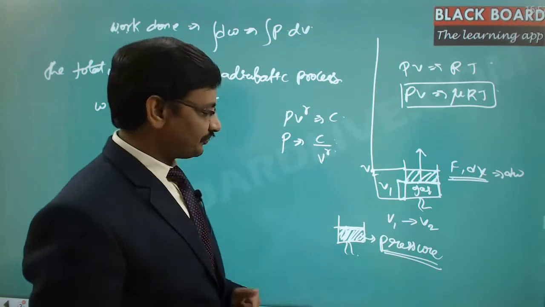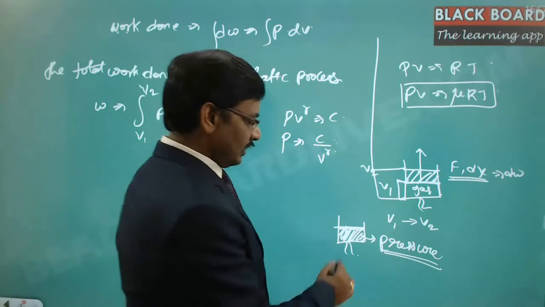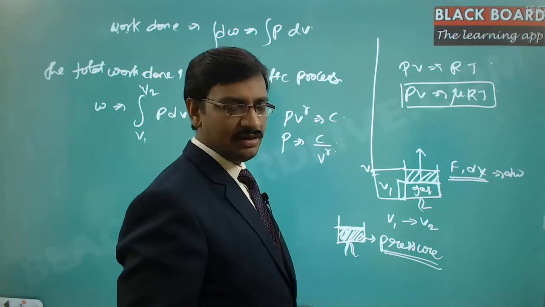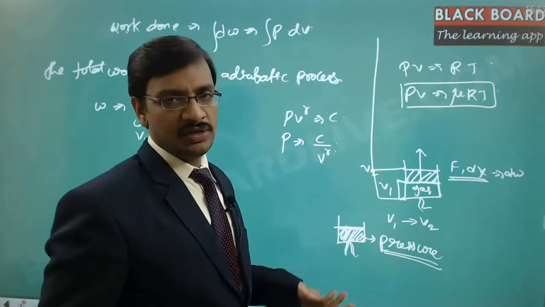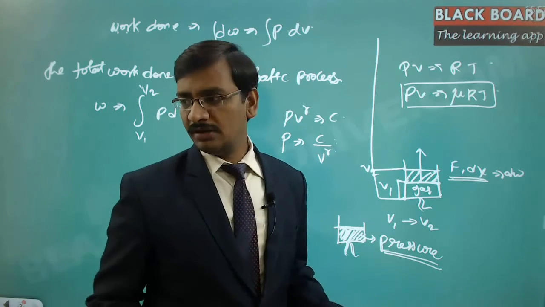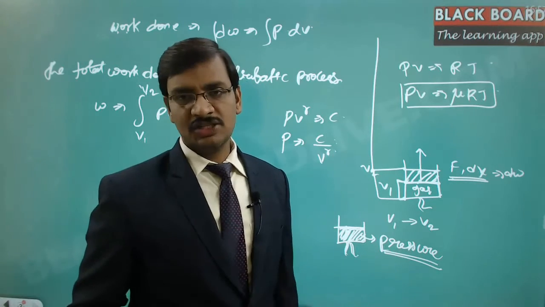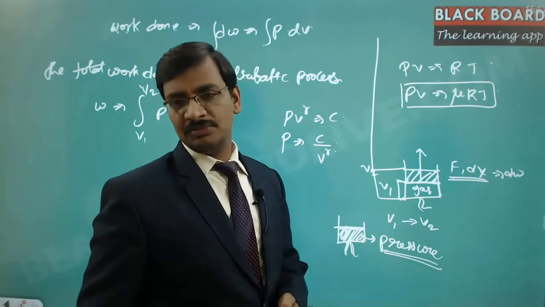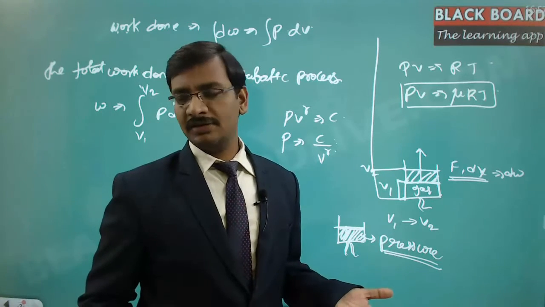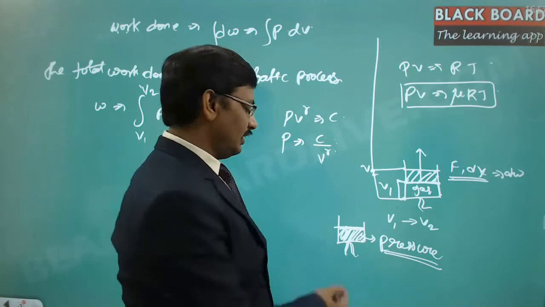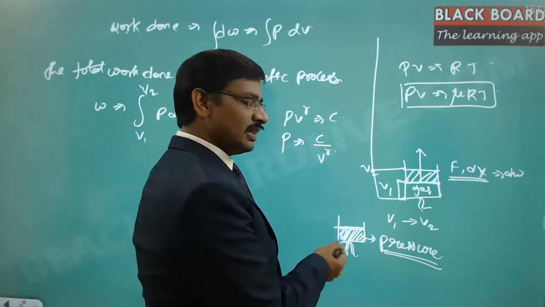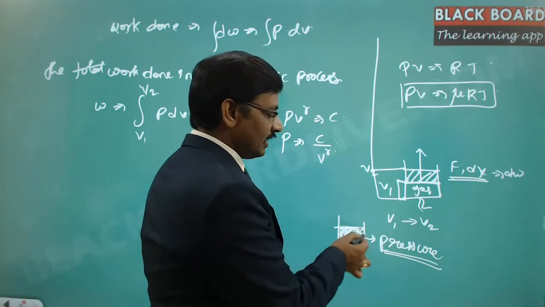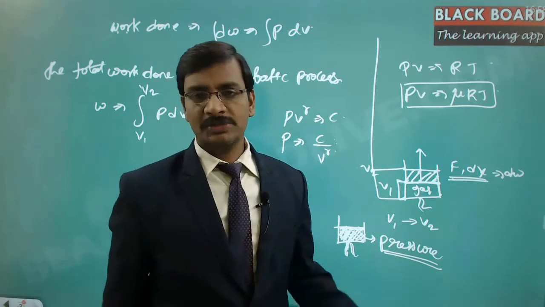And then here, when you are heating it and not allowing it to expand, then as there is no displacement, there is no work done. But as per the law of conservation of energy, as we are giving heat to this particular system, it has to go somewhere. So the energy we are giving in the form of heat is going to be used to raise the internal energy of the particles.